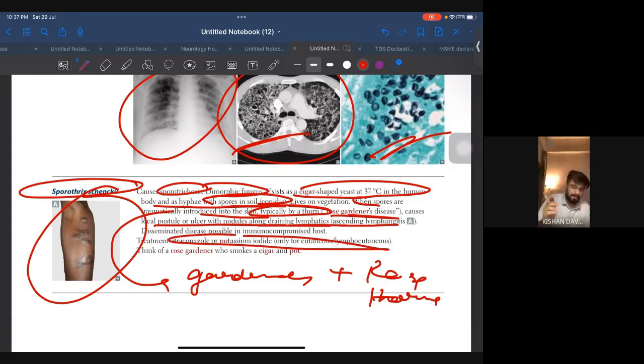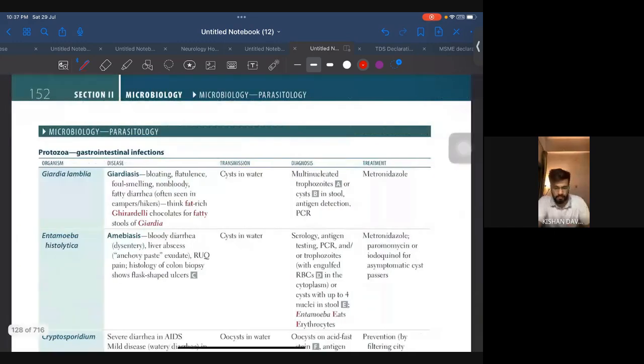Remember this. All right, so in the fungi, you just have to pick out one word and then you are good to go. With this, we finished mycology. Okay, so guys, still time is there. Let me finish parasitology also because tomorrow we have to do virus and antimicrobial, and antimicrobial is very big. So let's just finish parasitology also today.